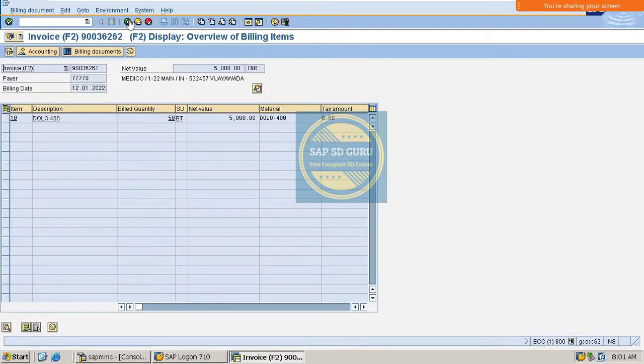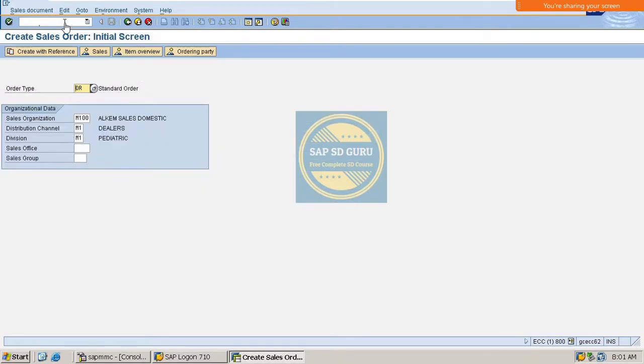Now what do we have to create? Return order, right? So let me go to VA01. What is the order type for return order? RE. When we enter it, we will get the error: RE has not been defined for the sales area.